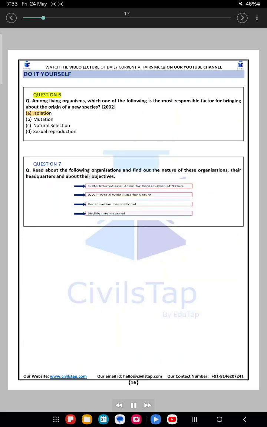Do it yourself. Question 6. Among living organisms, which one of the following is the most responsible factor for bringing about the origin of a new species? 2002. A. Isolation. B. Mutation. C. Natural selection. D. Sexual reproduction. Question 7. Read about the following organizations and find out the nature of these organizations, their headquarters and about their objectives.